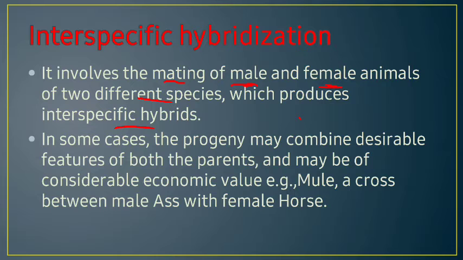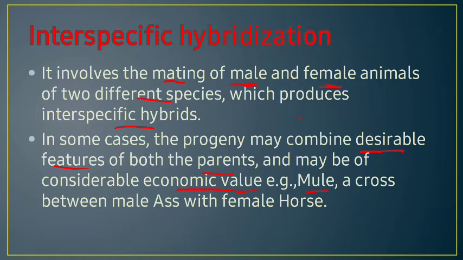In some cases the progeny may combine desirable features of both the parents, and may be of considerable economic value. Desirable features means desirable characters, desirable genes from both of the parents. If those desirable features are combined, then the particular interspecific hybrid will be considered of economic value. यसको चाहिँ के भएर जान्छ, value भएर जान्छ economically.